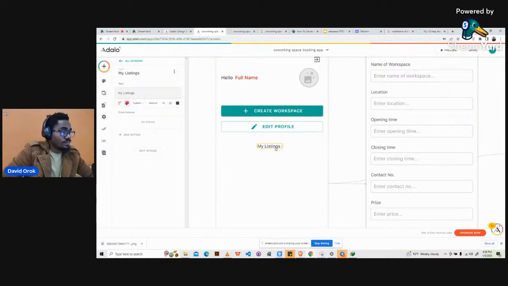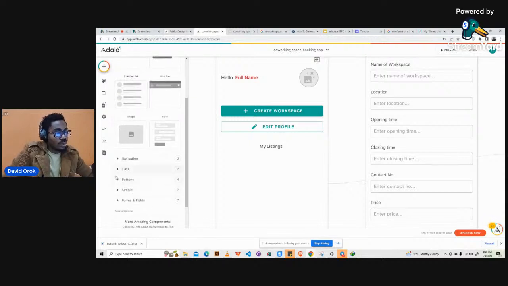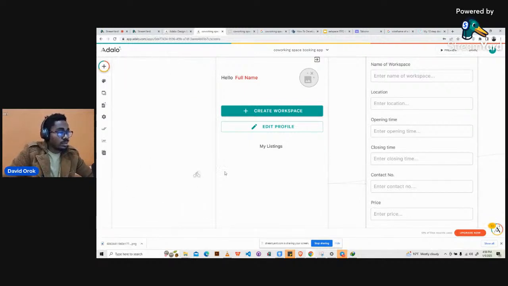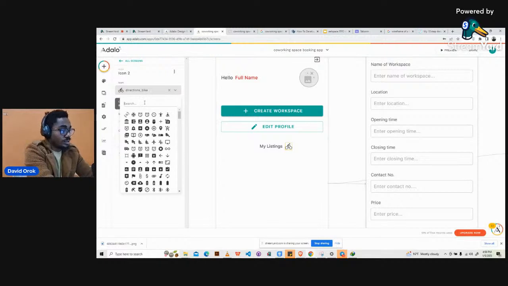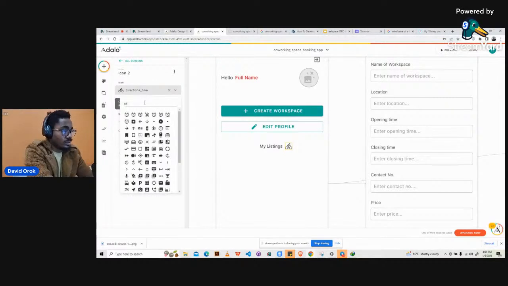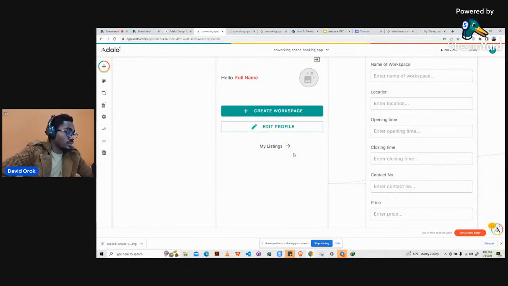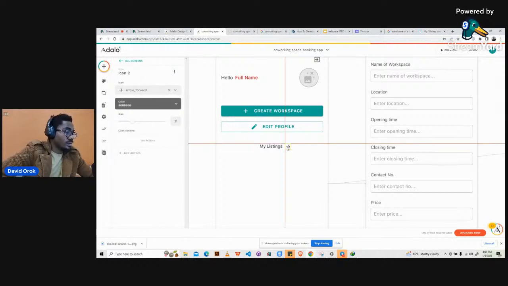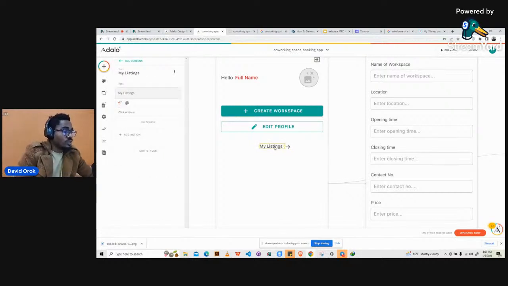Then I'll add extra features to it. I'll go to buttons and add an icon just beside it. This icon is going to be right, an arrow. We can use an arrow here like this. We can reduce this size, and that's it. So we have the arrow like that. This is going to point to my listings.